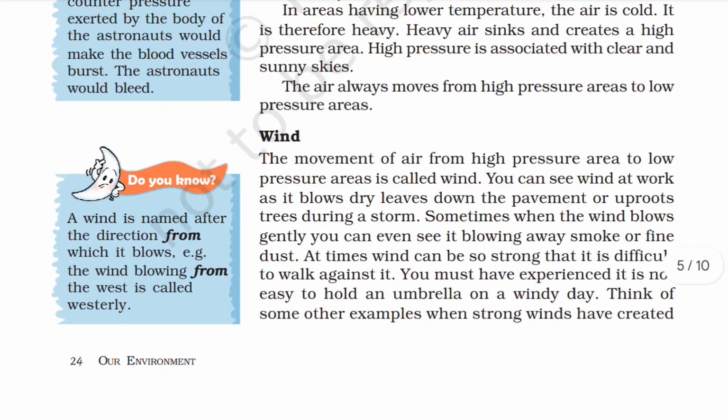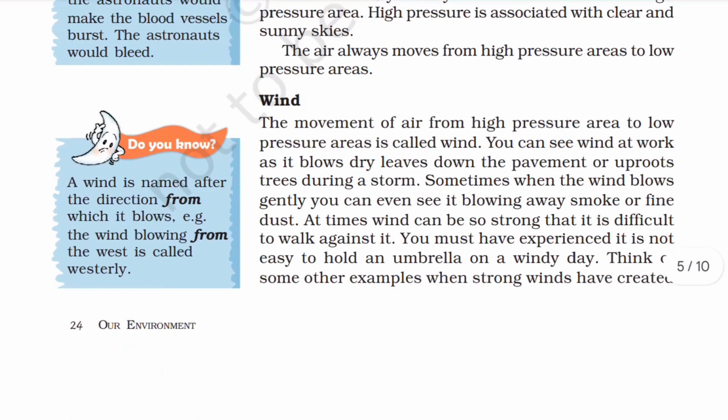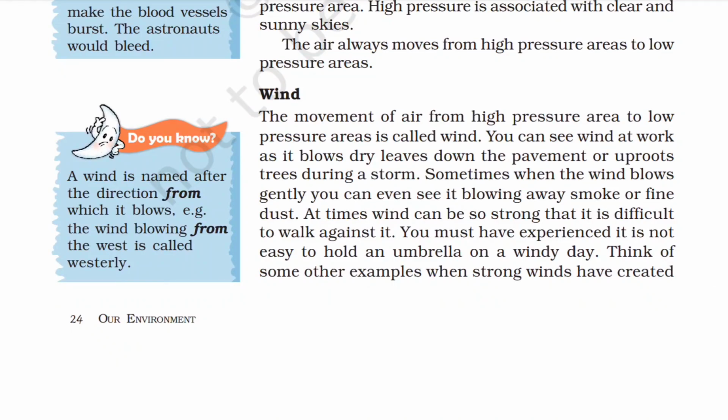At times, wind can be so strong that it is difficult to walk against it. You must have experienced it. It is not easy to hold an umbrella on a windy day. Think of some other examples when strong winds have created problems for you.